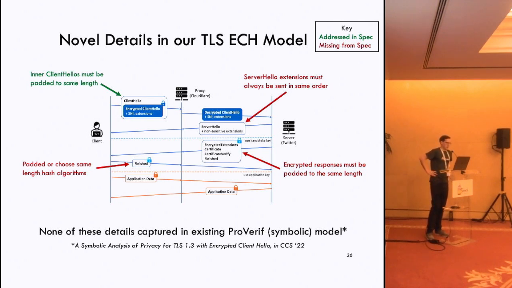So in the spec, I kind of have this saying that the inner client hello padding is adequately addressed, while the others are either inadequately addressed or missing. But it is there as an optional feature. So it'll be interesting to see what gets implemented. And TLS ECH, I believe, is being rolled out about now.